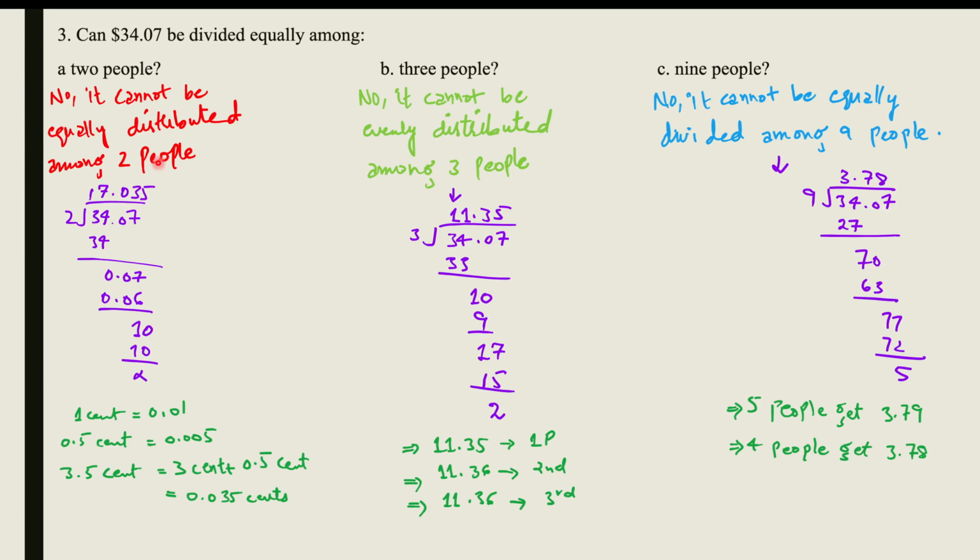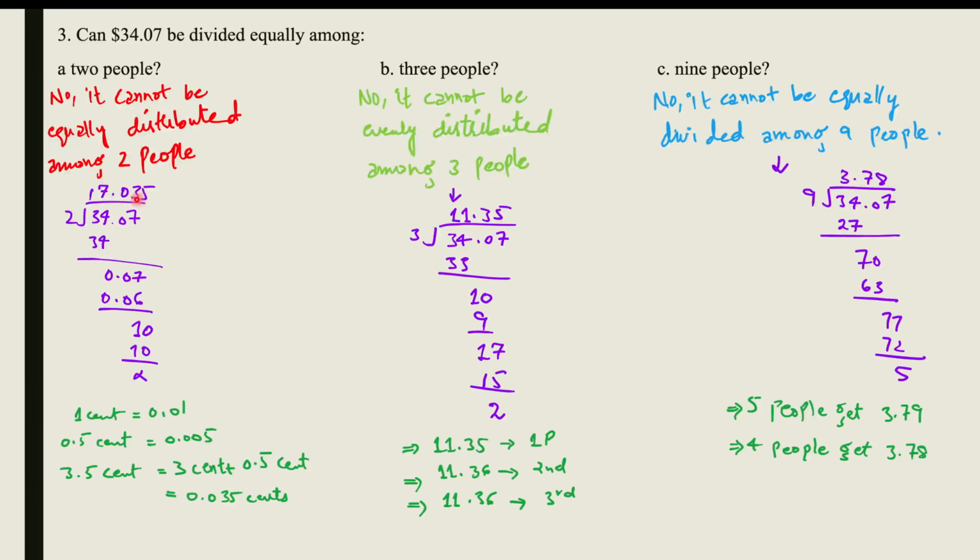By equal distribution, we mean that both of the 2 people are getting an equal amount of money. So if we do the long division, we get that each person gets 17.035 dollars.